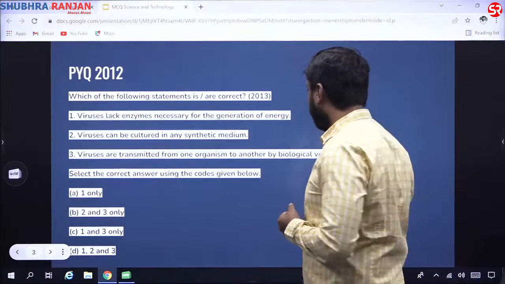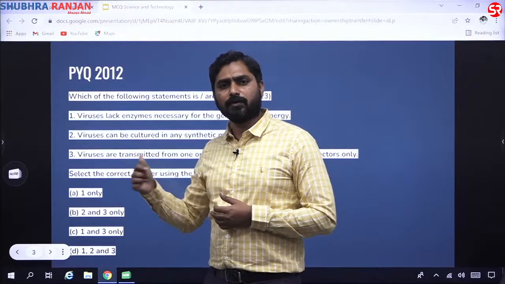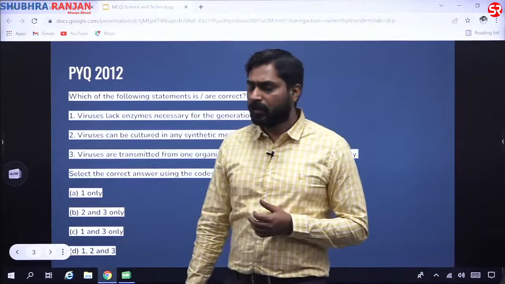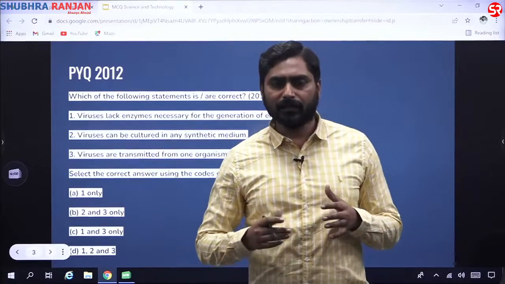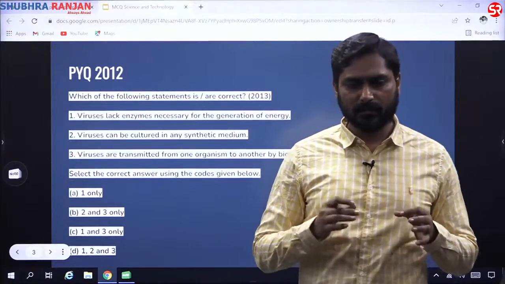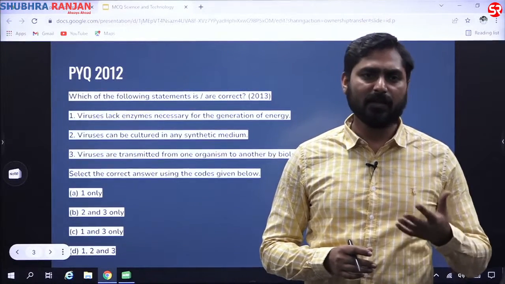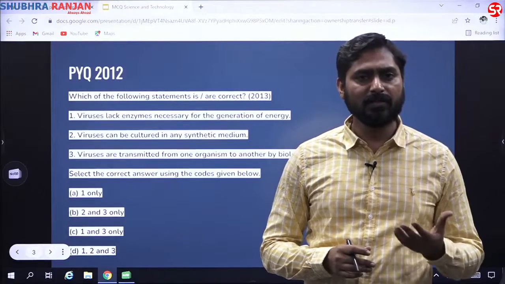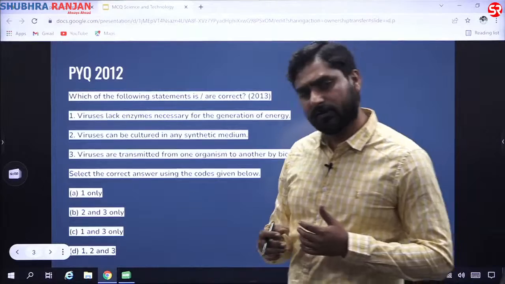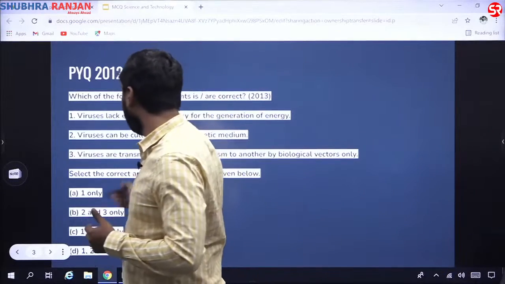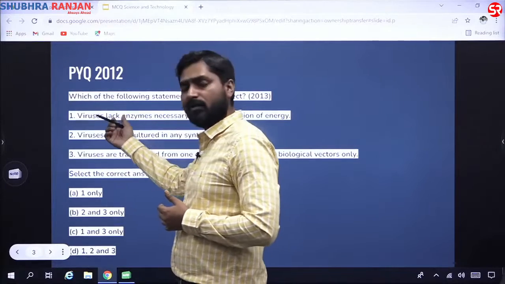If you had attempted previous year questions, you could have got to the right answer in the first question also. What is the answer in this case? Among bacteria and other microorganisms, the only microorganism, the virus, cannot be replicated outside a host, or cannot be cultured in a synthetic medium. This is preliminary knowledge in biology. With this knowledge, you could have got to this answer, and to the previous question. Let us try to solve this one.